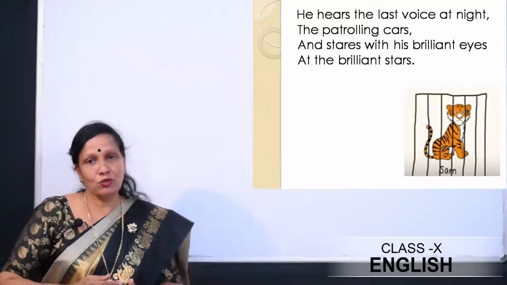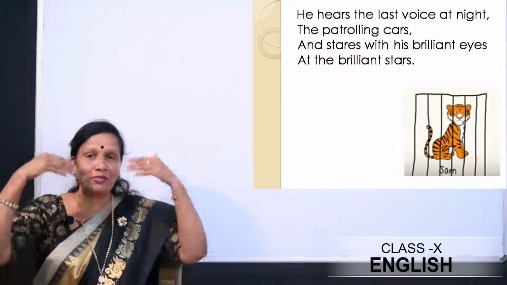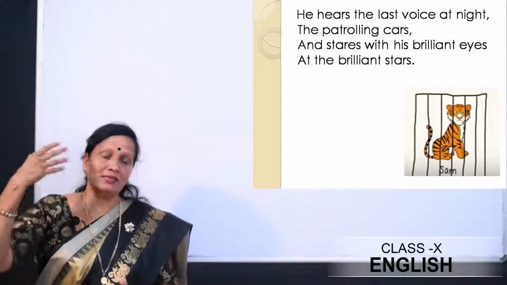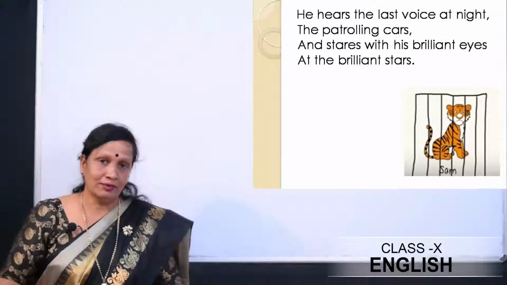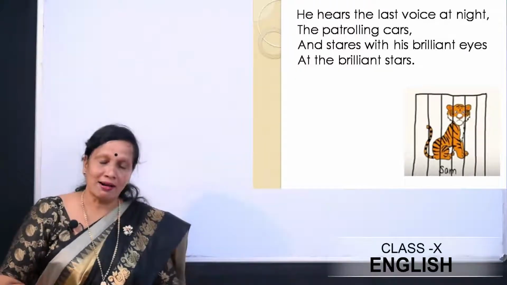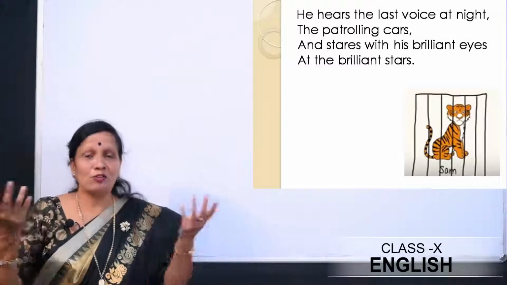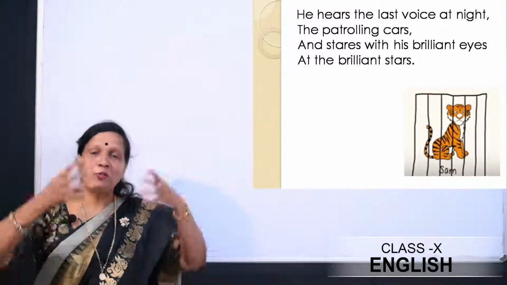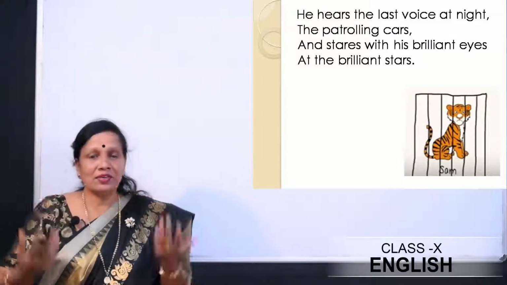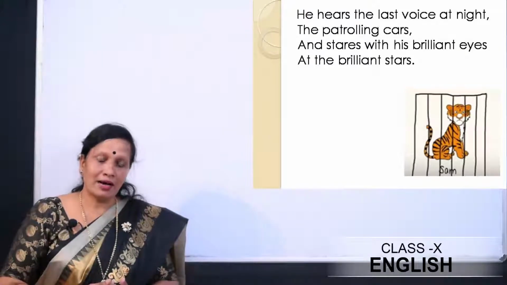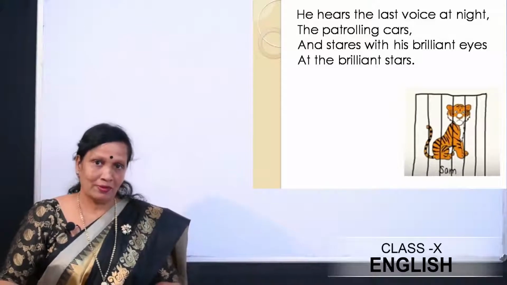So what does the tiger do? Because he cannot do anything else inside the cage, he looks at the sky. He looks at the stars. The brilliant eyes of the tiger look at the brilliant stars. He feels that, you know, these stars are so free. The open sky and the brilliant stars. So he did nothing but look at the sky with his brilliant eyes at the brilliant stars.